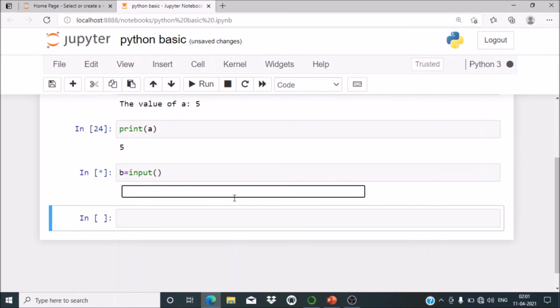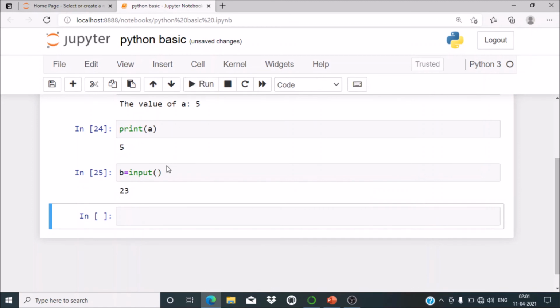But the user having this input box doesn't know what to enter, whether you are asking the name of the user, the age of the person, or something else. So there is no clear idea what to enter. If I enter something, and hit enter, then if I print b, it will definitely print the 23.